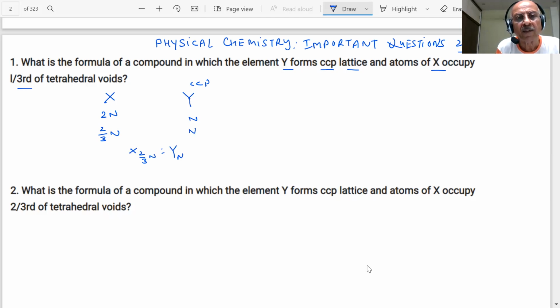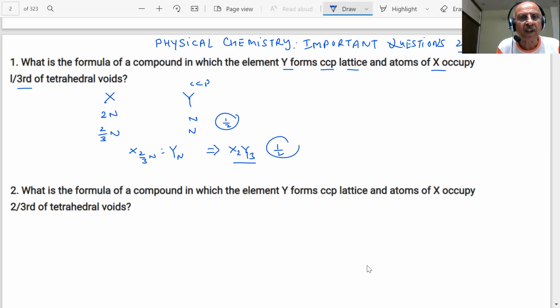What do you get? X2Y3. This is the formula of the compound, students. You get half and half marks. Yes, sir. So such a question can be asked in the paper and they are usually asked. So that's why we are giving it.